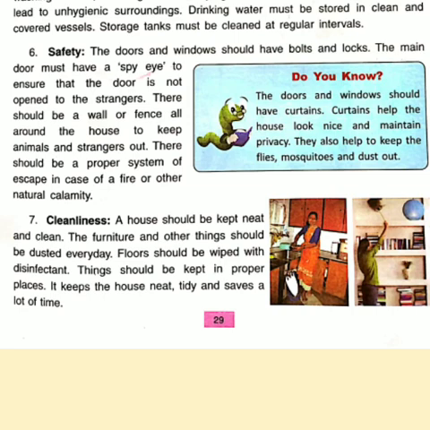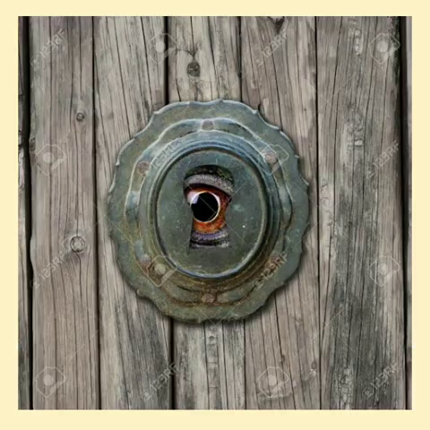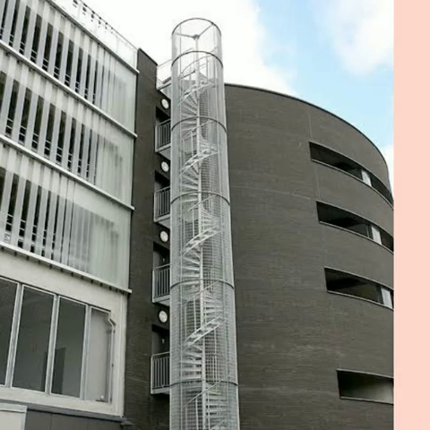And the most important feature of an ideal home is safety. The doors and windows should have bolts and locks. The main door must have a spy eye to ensure that the door is not opened to a stranger. There should be a wall or fence all around the house to keep animals and strangers out. There should be a proper system of escape in case of a fire or other natural calamities.